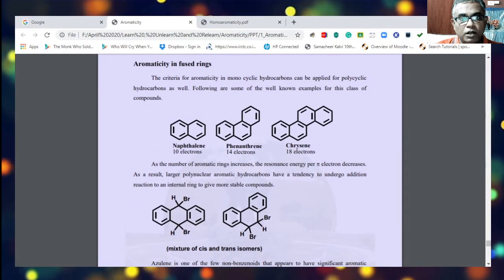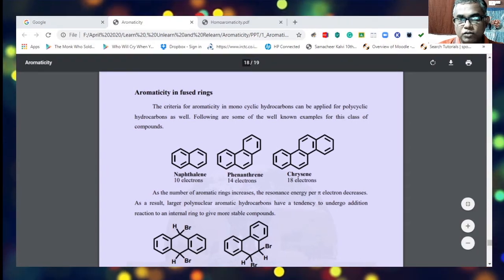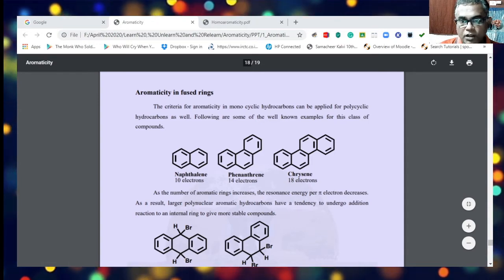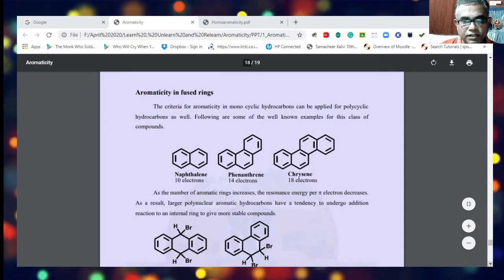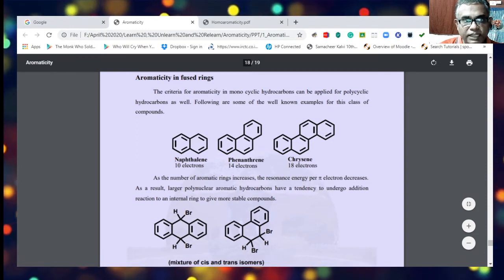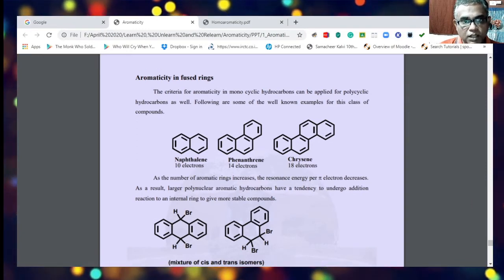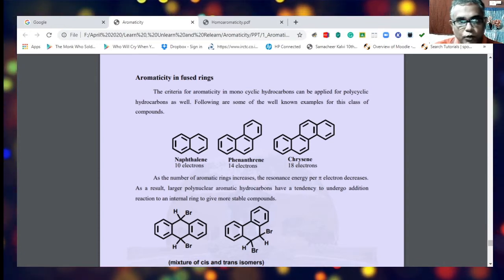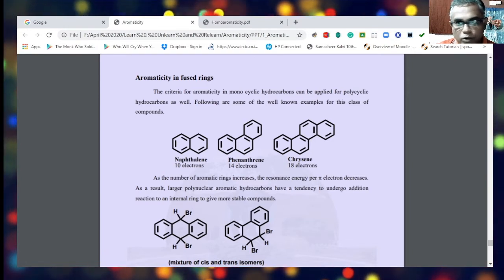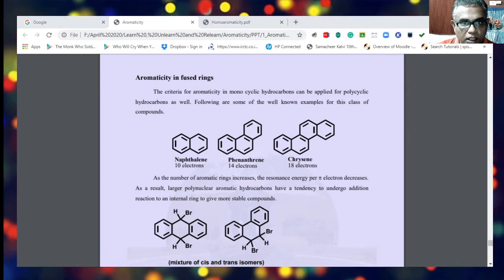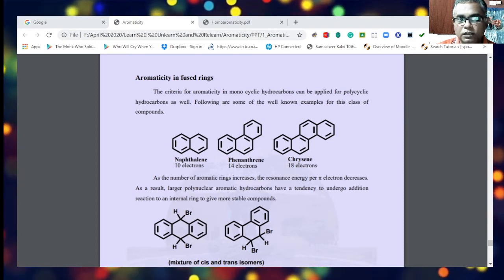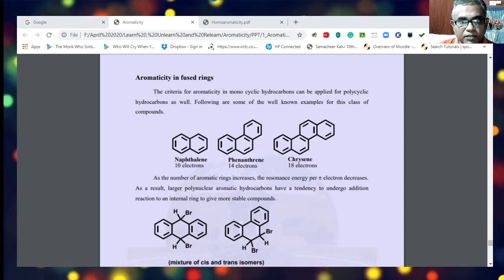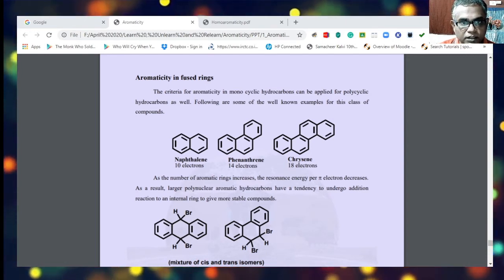Let us move on to our next topic, that is aromaticity in fused ring systems. Now, as far as aromaticity in fused ring systems is concerned, we have seen such fused ring systems in our earlier discussion. So the criteria for aromaticity in monocyclic hydrocarbons can also be applied to cyclic hydrocarbons that are polycyclic systems. So these are some of the well-known examples which we have seen in our earlier classes.